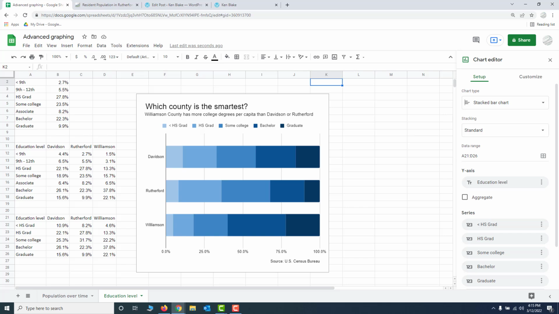I thought you might appreciate a little refresher on how to embed one of these charts into your WordPress page. It's been a while since you did that in this class. So here's the chart that I've created. I've spiffed it up a little bit.